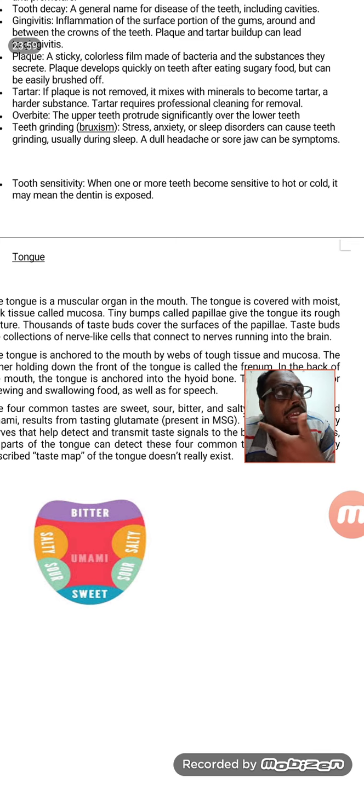So these secrete the saliva together, and the pH of the saliva is somewhere around 6.8 to 7.1, and it secretes a main enzyme known as amylase. What this amylase does is convert the starch into its monomers, into monosaccharides.